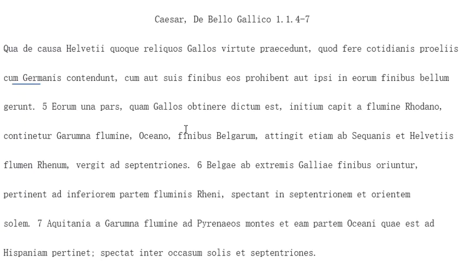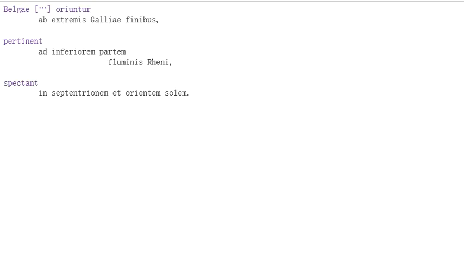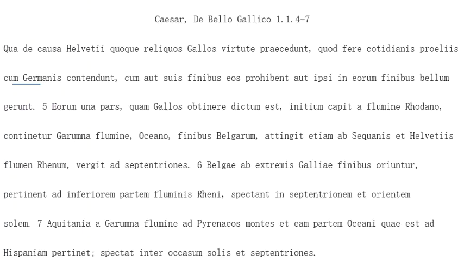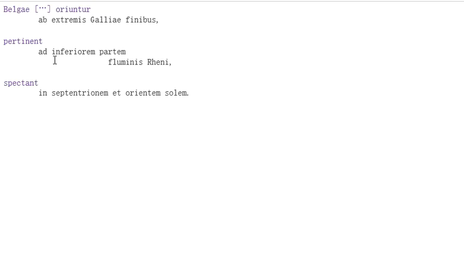Okay. So the next part here, you'll see that the Belgae, and I think I did, good, I did one for this too. So the Belgae oriuntur, this is going to be the main structure of your sentence. If you look right here, you have Belgae ab extremis, and so on. So Belgae oriuntur ab extremis Galliae finibus. Okay, note that extremis there is going to go with finibus, and then Galliae, genitive singular of Gallia.